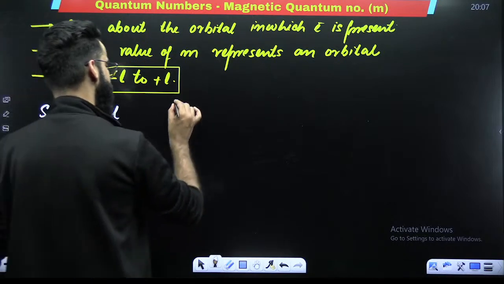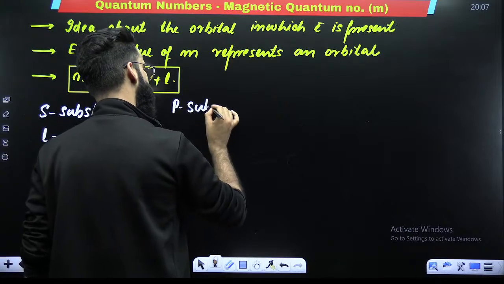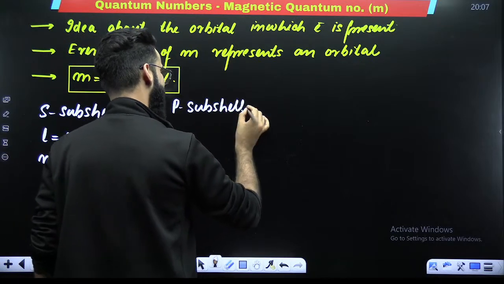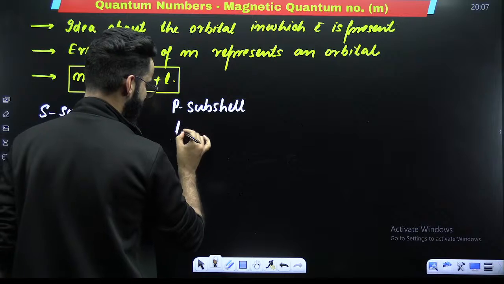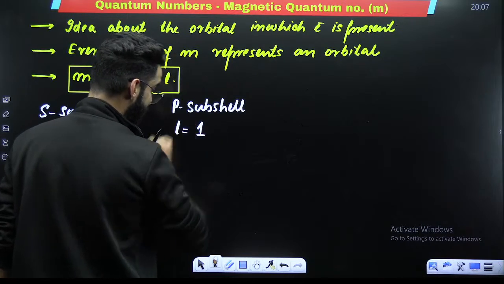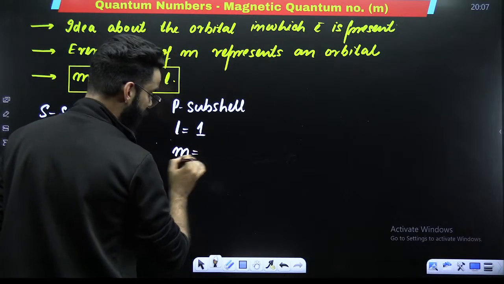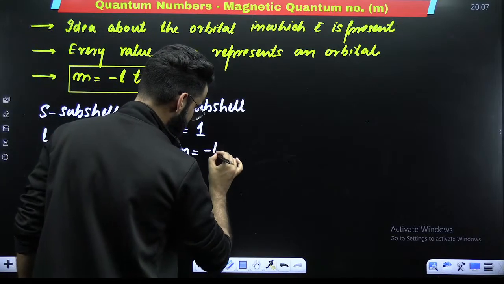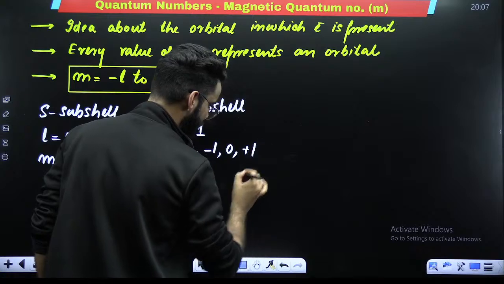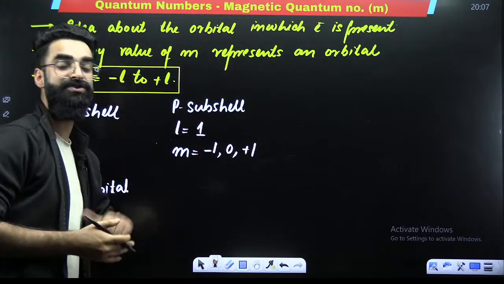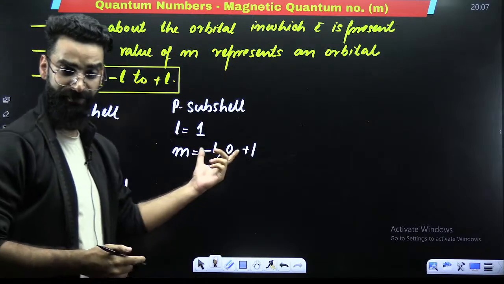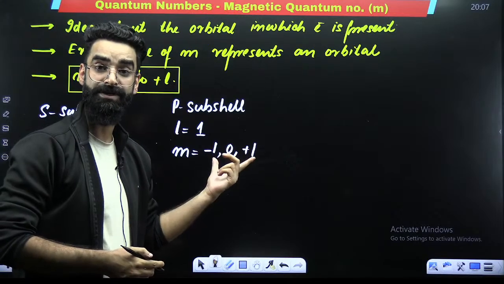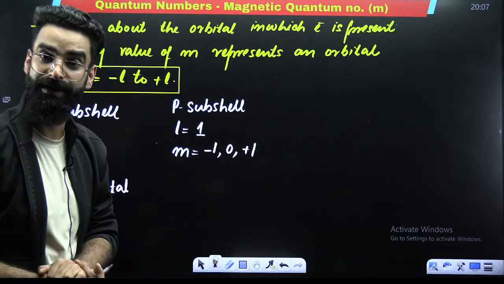Now talk about the P subshell. In the P subshell, the value of L is 1. If the value of L is 1, what will be the possible values of M? Minus 1 to plus 1. So it will be minus 1, 0 and plus 1. So how many M values did I get over here? I got 3 M values. Every value of M represents an orbital, right?